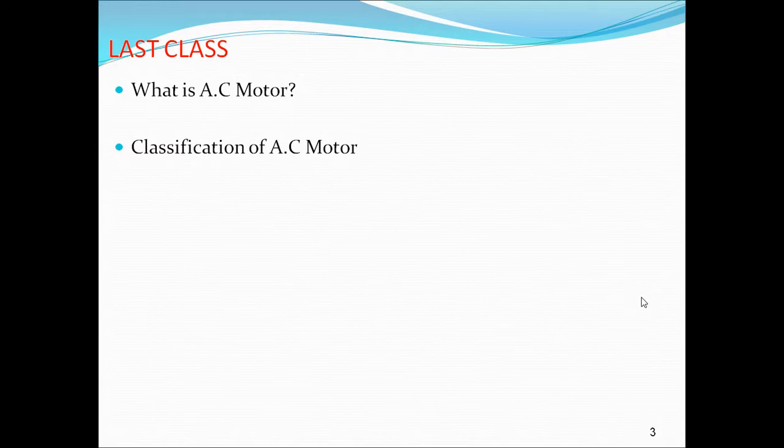Single phase means it contains two wires only, that is phase and neutral. Three phase supply means it contains three phases, that is R Y B. Red phase, red wire, Y yellow, B is blue. So that means between the lines the voltage is 440 volts, whereas in single phase the voltage is 230 volts. So depending on the current, we will design either a single phase or three phase.